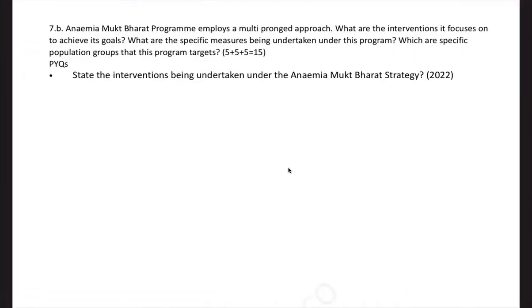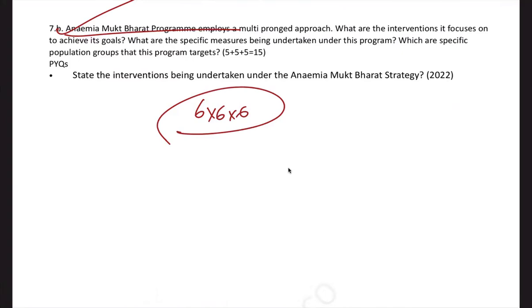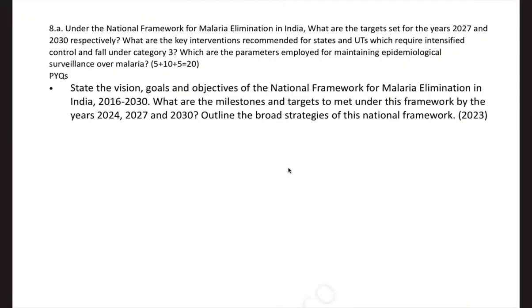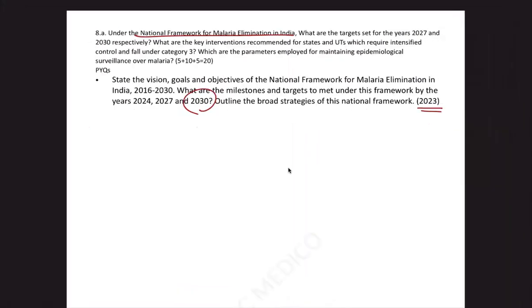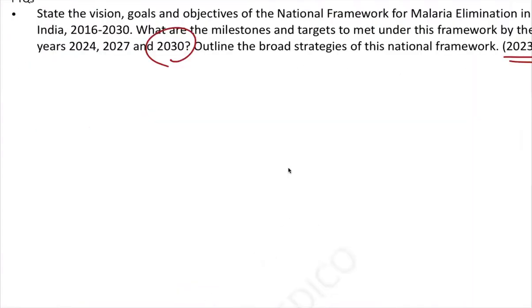A lot of times I told you about CMS because I also refer to CMS to predict the future, because for both CMS and CSE the exam board is the same, the Ministry of Health and Family Welfare. Anemia Mukt Bharat, always and always every year, 6x6x6, 6 interventions, 6 beneficiaries, etc. is very important. Now, National Framework for Elimination of Malaria in India, 2030. Even in 23, they asked a question. So the question got repeated here again, right? So this will conclude our discussion on the whole paper, the detailed analysis of the paper.